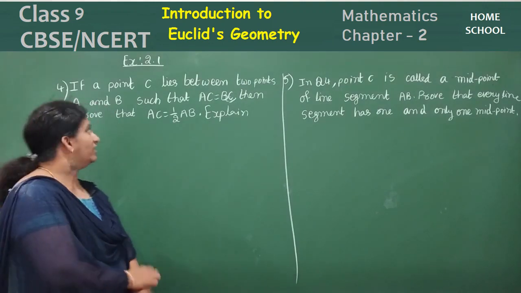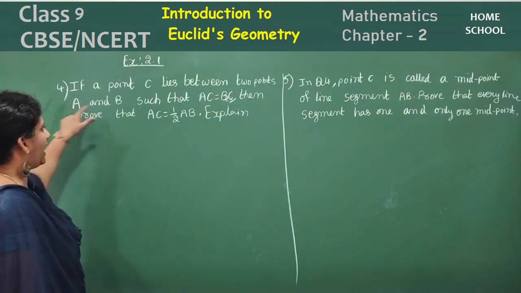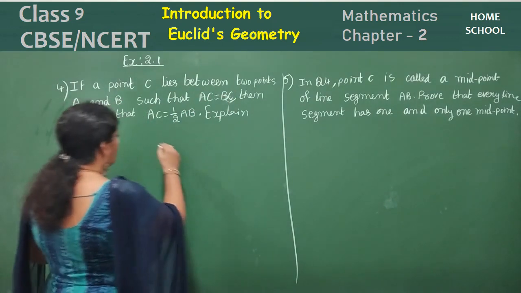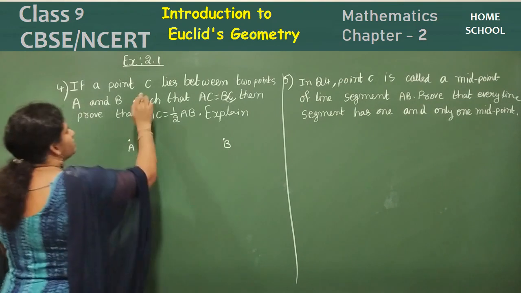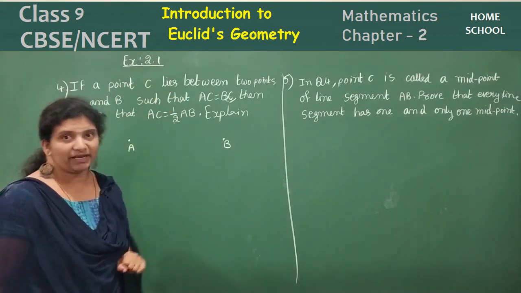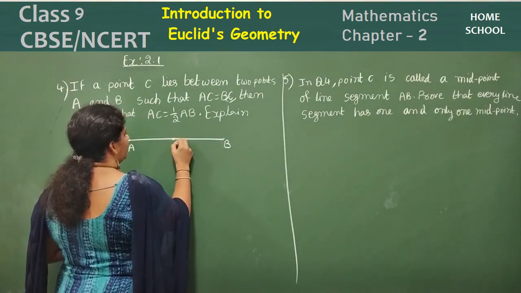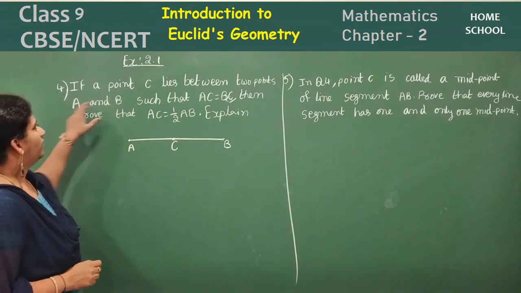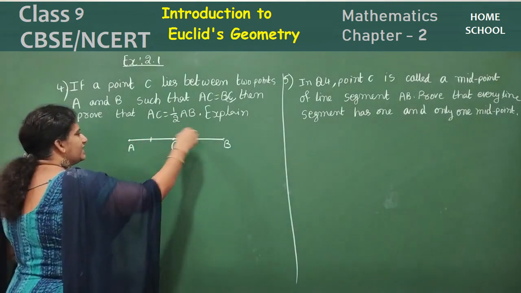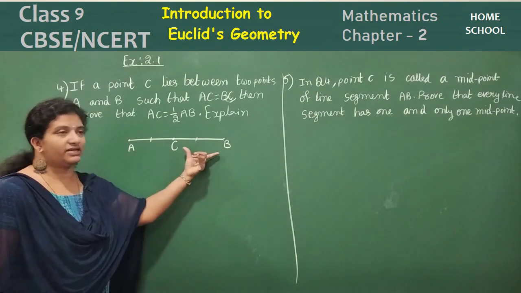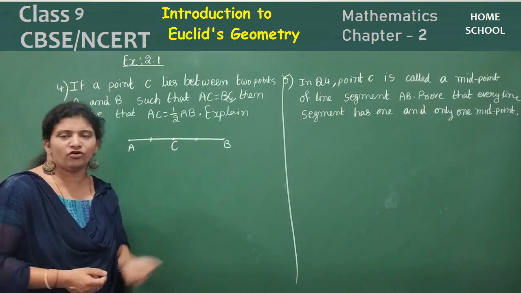Let's see the 4th problem here. If a point C lies between 2 points A and B. Let's mark 2 points here, children: A and another point B. A point C lies between them, so let's join these 2 and mark a point C, such that AC is equal to BC. This length is equal to this length. Then prove that AC is half of AB.